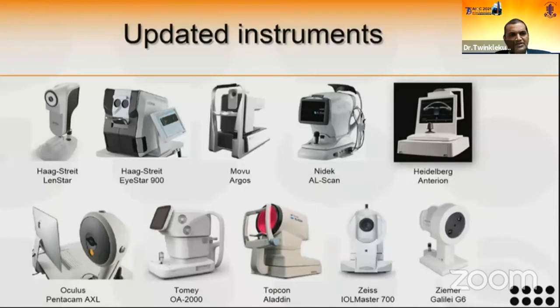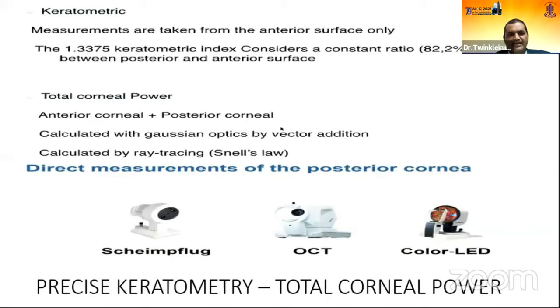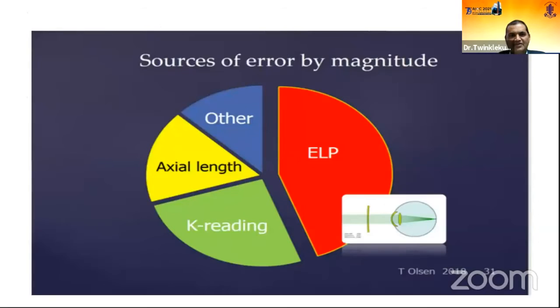As Dr. Harshul has told us about how precise optical biometry is, and with all the other equipment we are getting very precise keratometry, and total corneal power from various machines, from the anterior surface and posterior surface, calculated by Gaussian optics or ray tracing technology. So the source of error, or the magnitude which was present before, from axial length and keratometry readings has gone much down, and the remaining part, the effective lens position, is considered a major source of error